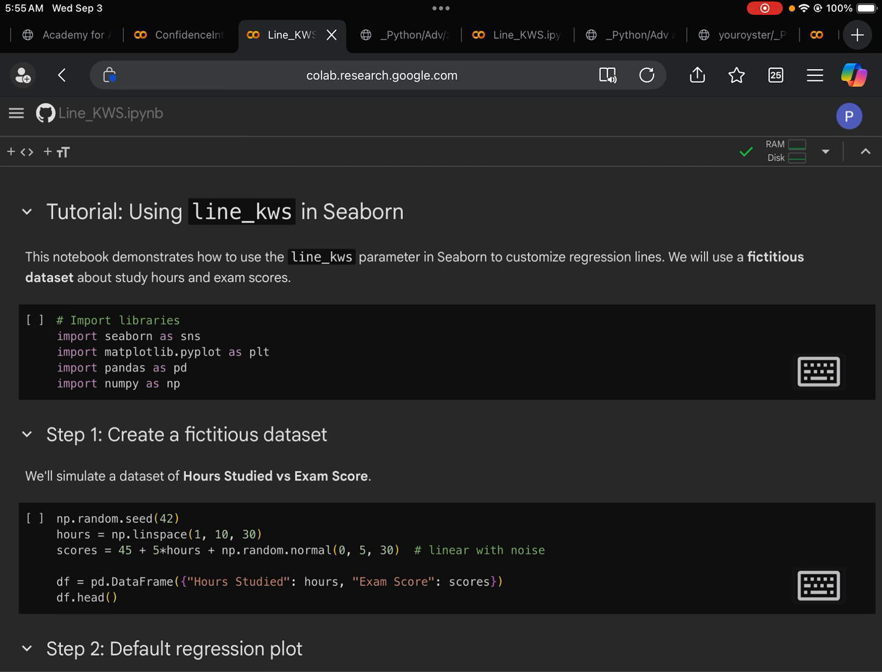In this notebook, we demonstrate how to use the line_kws parameter in Seaborn to customize a regression line. Actually, it's not just a linear regression line. We can also customize logistic and even polynomial regression. We will use a fictitious data set about study hours and exam scores. In the first code cell, we are going to import all the libraries we need.